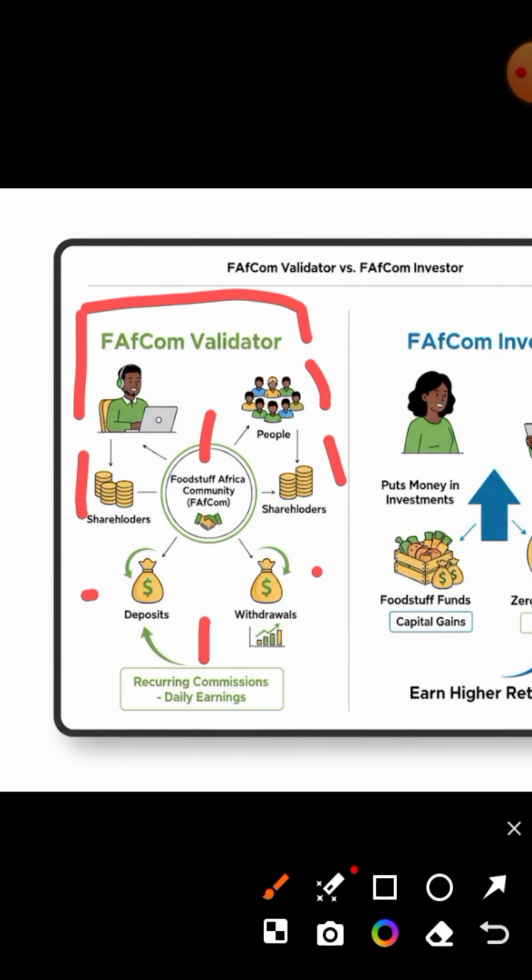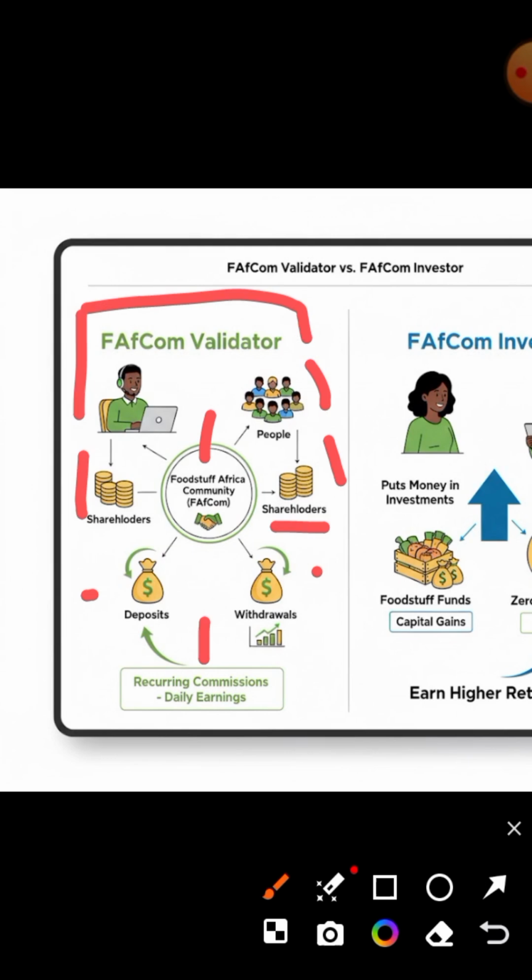Anything they do, even starting from the time you create an account for them, you are earning commissions on their activities. You understand? So even on deposits and withdrawals, you earn commissions on their activities. These shareholders you have connected to the Food Africa community are like your customers, you being a validator, because you help them do most of the activities in the platform.